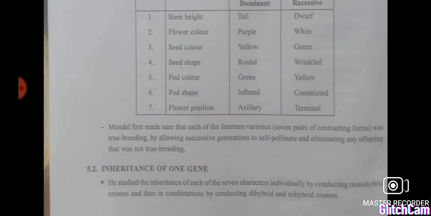Then seed shape: round and wrinkled. Pod color: the dominant is green and the recessive character is yellow, but for seed color the dominant character is yellow and the recessive character is green. Pod shape: inflated and then constricted. Inflated is usually found, the dominant one, and constricted is recessive. Flower position.